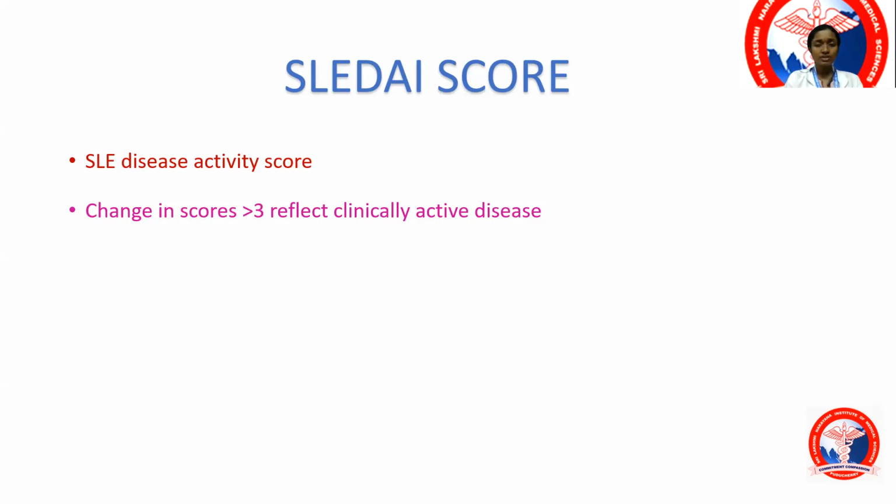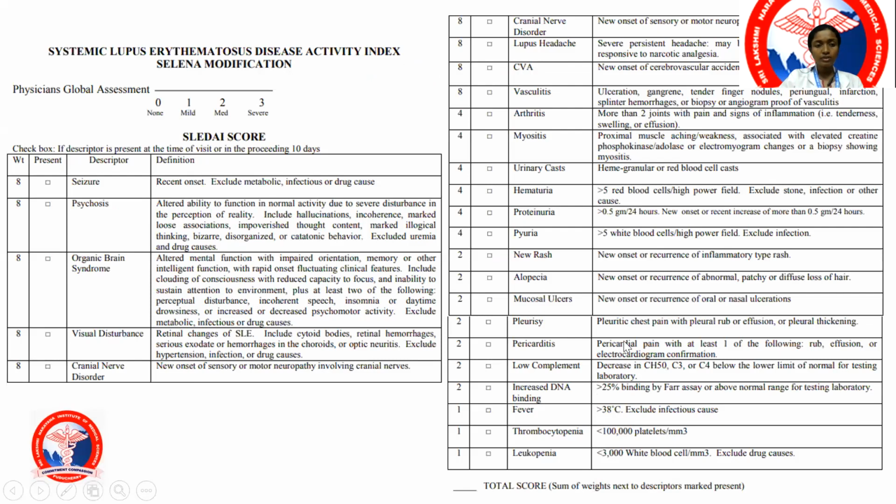And once the patient is in remission, and during one clinical visit, if the score jumps up by more than 3, that shows that the disease is becoming active. So these are various components of the SLEDAI score. Now, based on this, we assess it as none, mild, moderate, or severe. These are the factors: presence of seizures, psychosis, visual disturbances, all of these. You give some points and then you calculate the entire score. So the score jumps by more than 3 points and it shows that the disease is becoming more active.